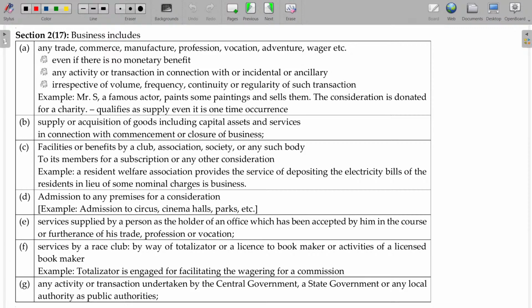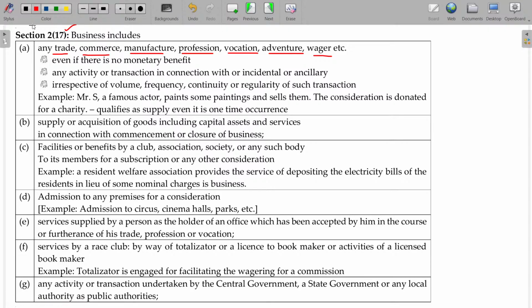Now, what is called business? Very often we come across business purpose and furtherance of business and all. What is called business? So under section 2 clause 27, the business is defined. So we have been given almost 7 items here. One is the normal understanding of yours about business, which will be the first aspect. What is that? Any trade, commerce, manufacture, profession, vocation, adventure, wager. Okay, everything will be called business only.